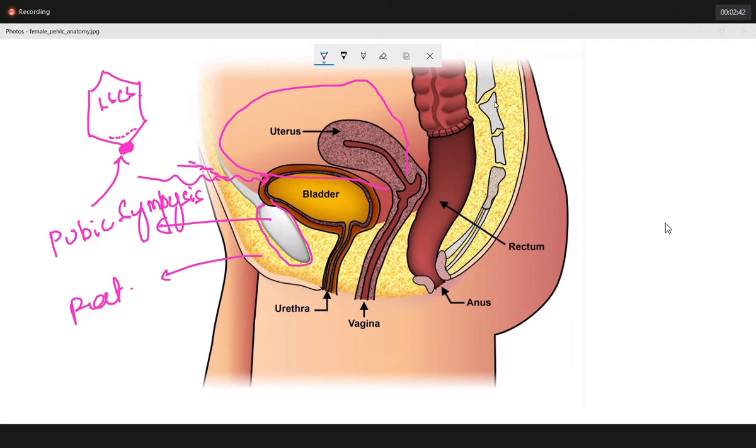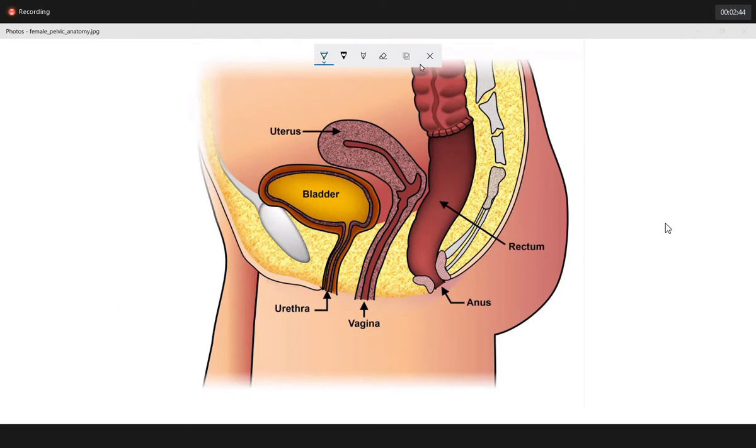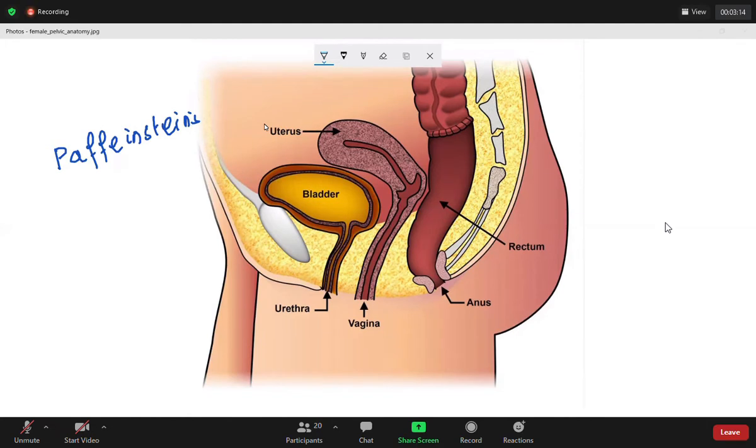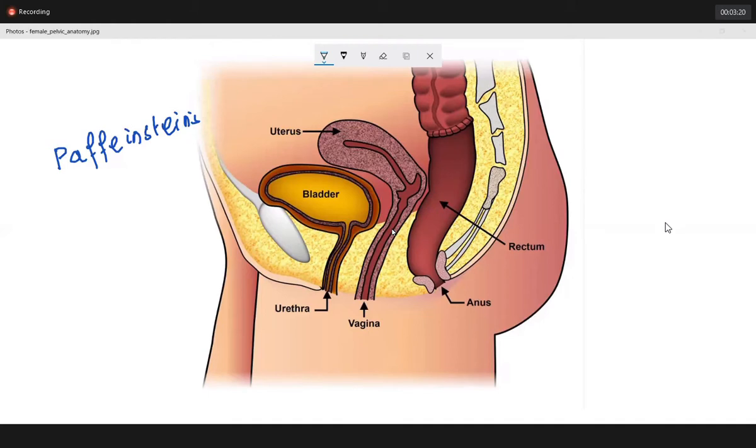What is the name of that incision? Can anybody tell me? Write down. That is called Pfannenstiel incision. What is the name of the incision? Everybody repeat. Pfannenstiel incision. Everybody clear so far? What is the name of the incision? Pfannenstiel incision. Okay.